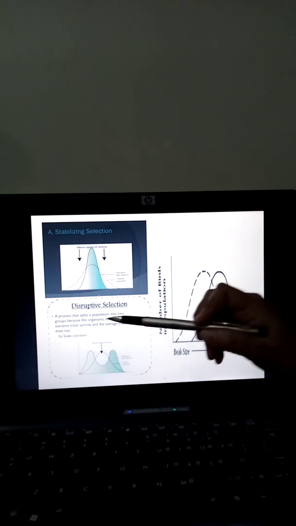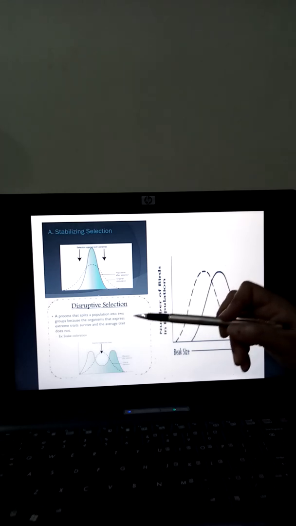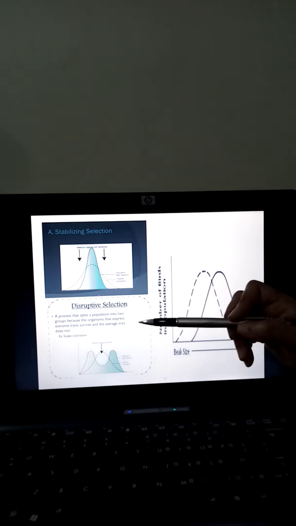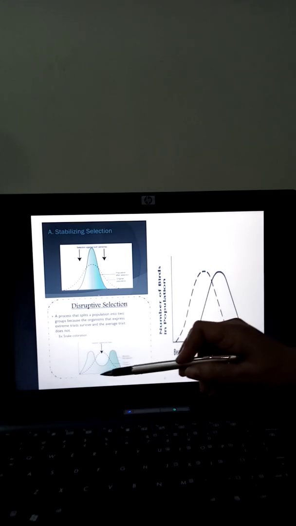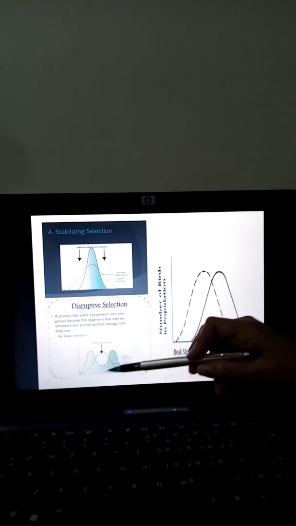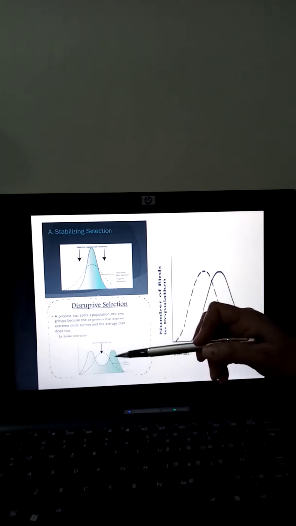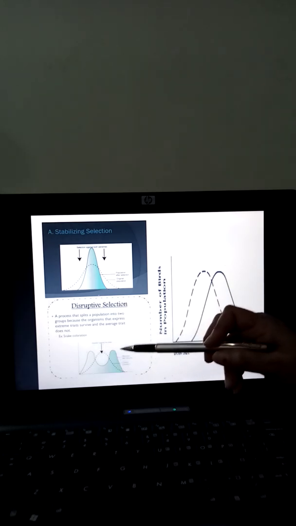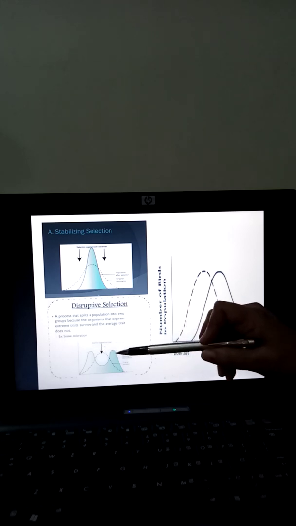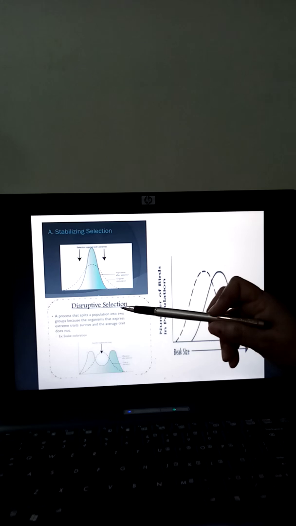Next one is called disruptive selection or disruptive change, where the characters which nature selects are extremes. They are not in the middle. They are present on the extreme sides of the middle average character of an individual. Here nature is selecting two extreme characters. That is why you can see two peaks. Such kind of selection is called disruptive selection.